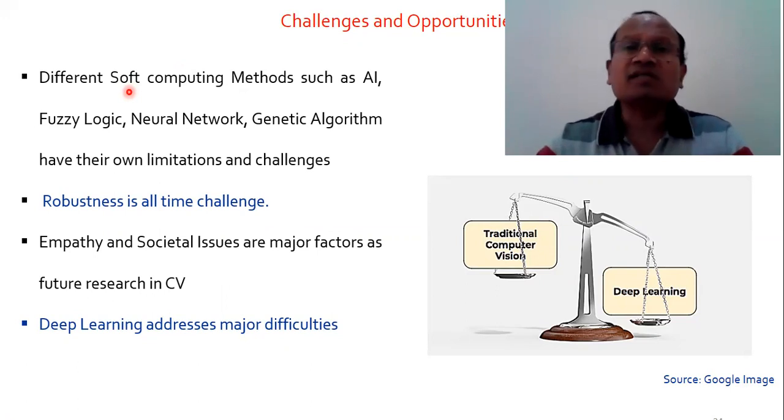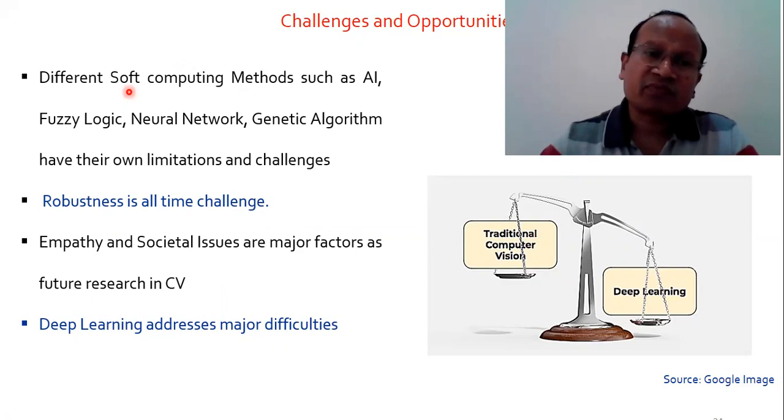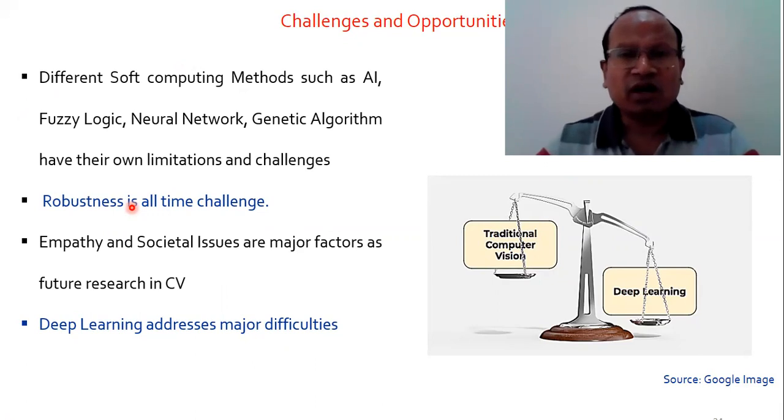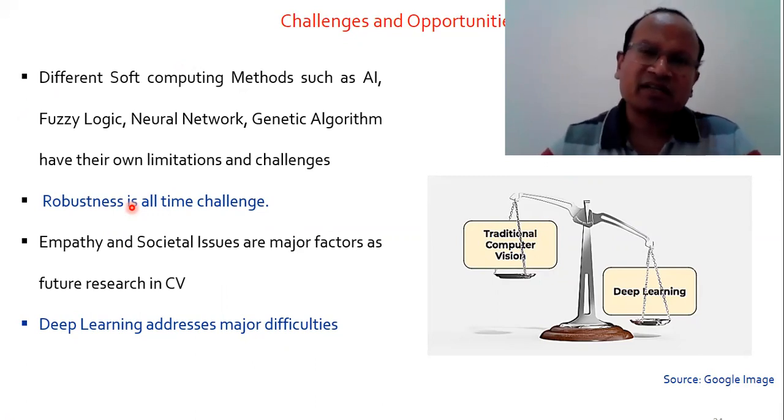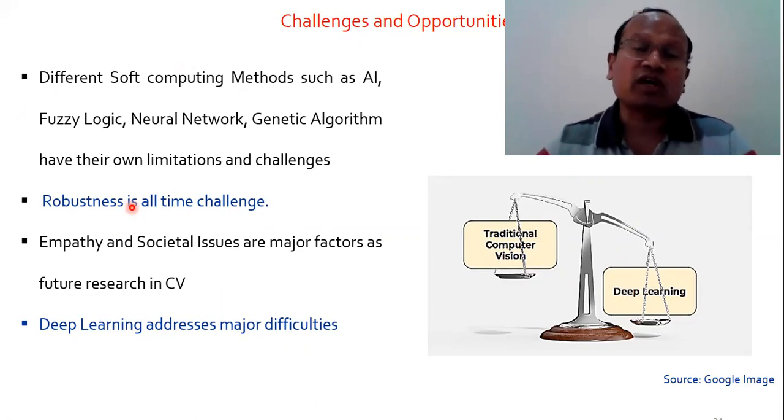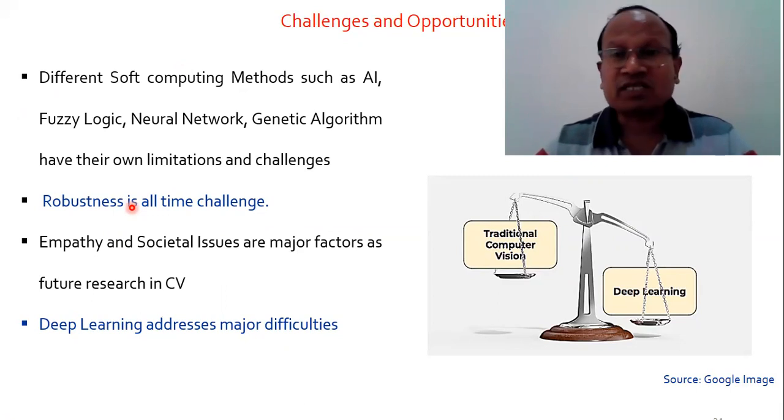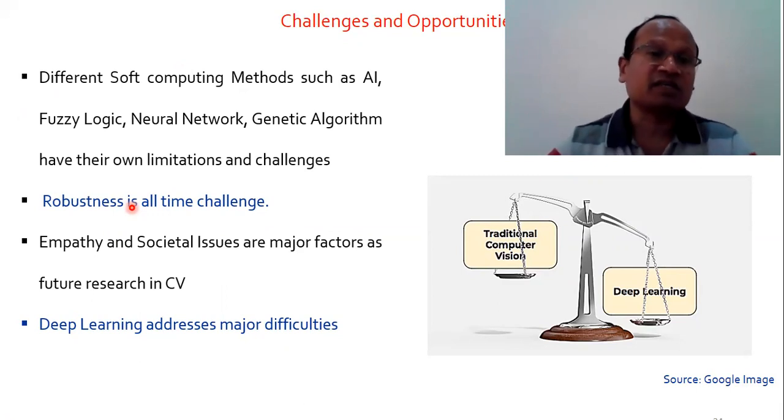Because every optimization tool or method has its own limitations and challenges. So robustness is the all-time challenge in image processing and computer vision. Today you develop something to recognize an image. Tomorrow, or immediately after you implement it, there comes a next algorithm that attempts to overcome some of the challenges of the algorithm which you have developed. So robustness is an all-time challenge in computer vision.